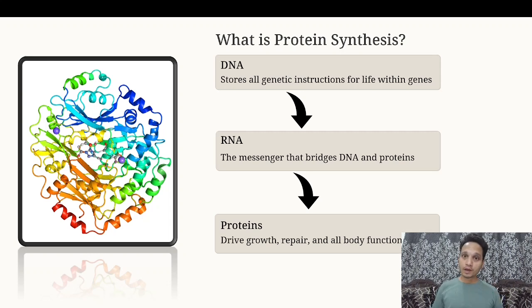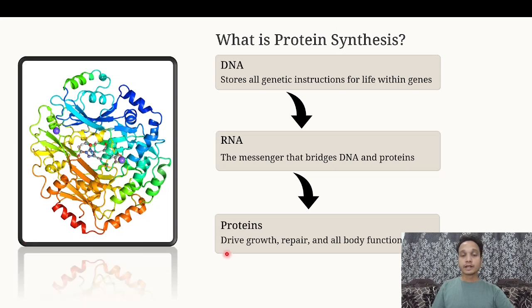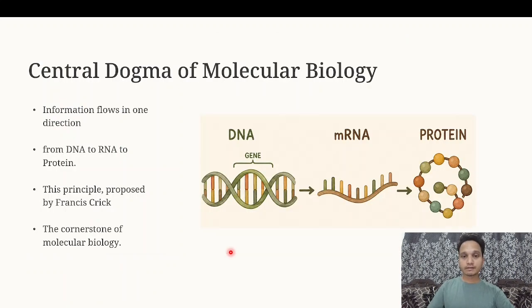Information is there in the DNA, but DNA never gets out of the nucleus to work. So what exactly happens? DNA transfers the information to mRNA first. Yes, the DNA transfers the information to mRNA first, and then the mRNA gets out of the nucleus. This process of DNA transferring the information to mRNA happens inside the nucleus, and then the RNA gets out of the nucleus. Once it gets out of the nucleus, it gets into the cytoplasm. There an interesting thing happens, which we are going to discuss in the next slide.